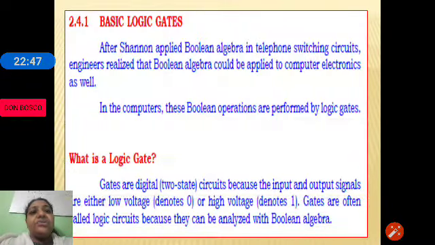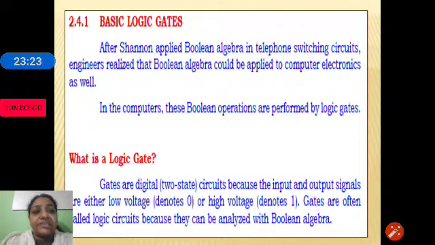Let us check out what basic gates are. Gates are generally called logic gates or basic gates. Gates are digital circuits, like a calculator that can be used to perform different calculations. Similarly, we have basic gates that can be used to perform the basic logic operations of Boolean algebra, that is AND, OR and NOT.